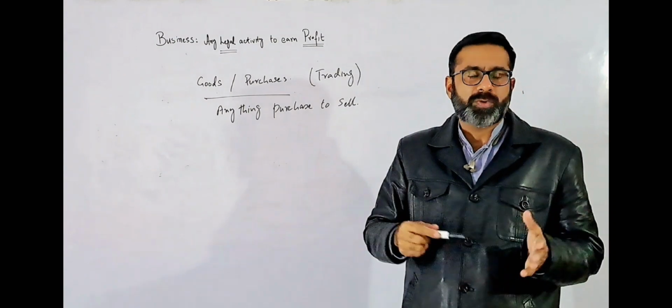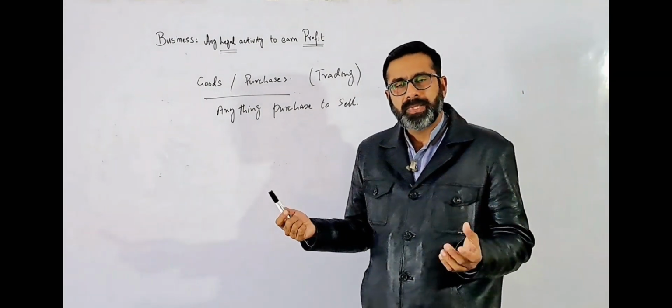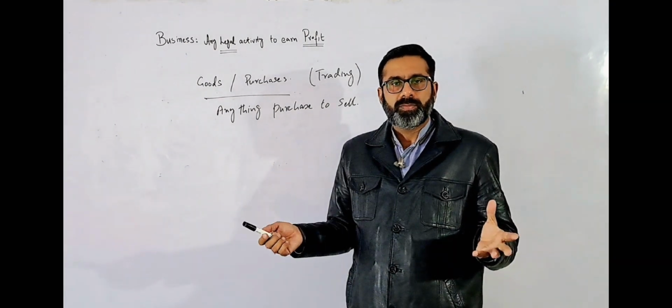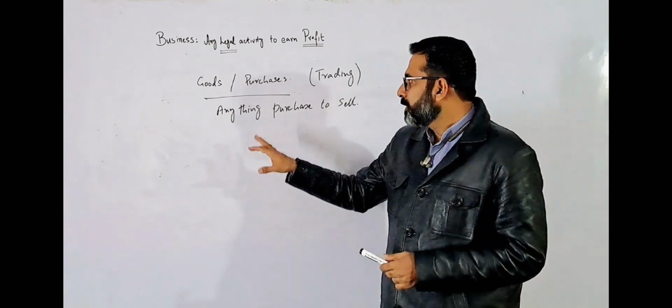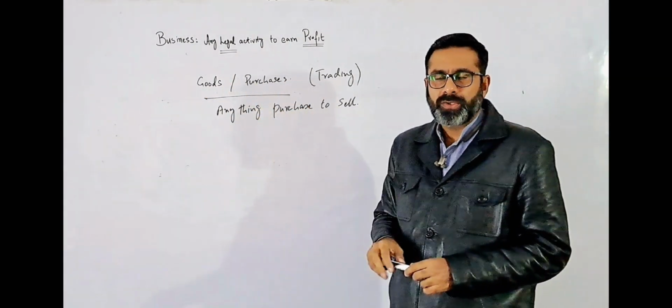So the business is purchasing something. For example, there is a small shop, they are purchasing some grocery, or there is a car dealer, they are buying some cars. There may be some bookshop, they are purchasing the books. So all these things will be considered as the purchases, or they are called the goods.